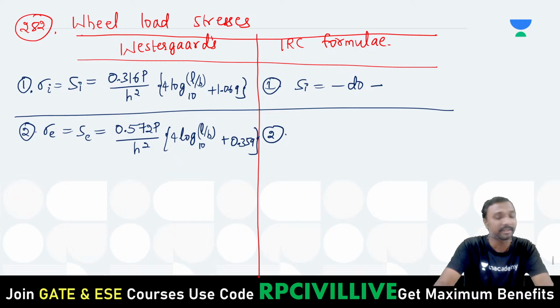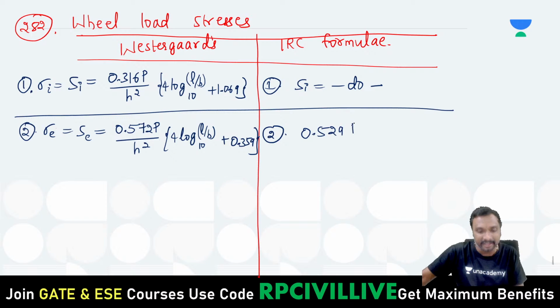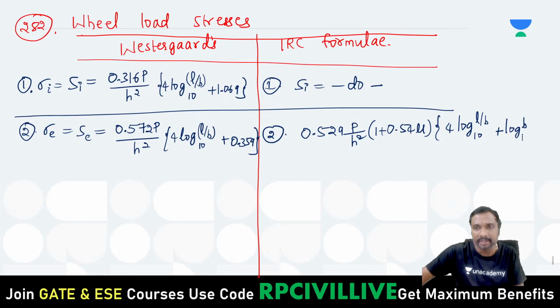It is 0.529 P by H square into 1 minus 0.54 mu, where mu is the Poisson's ratio, into a very big equation: 4 log L by B to the base 10 plus log B to the base 10 minus 0.404.